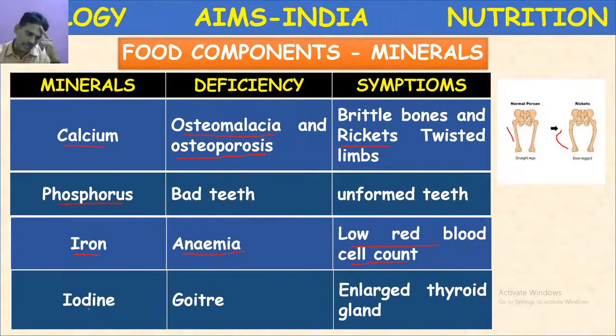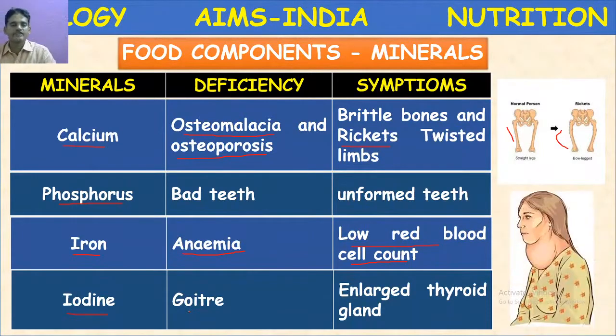Iodine is another important mineral nutrient. Its deficiency causes goiter disease. Actually, what is the function of iodine? Iodine will regulate the thyroid gland, which is present in the neck region.